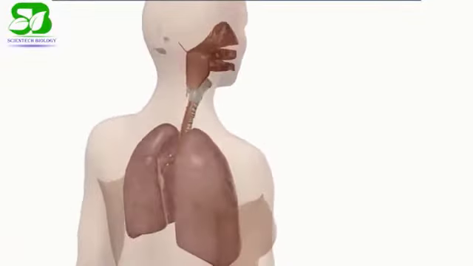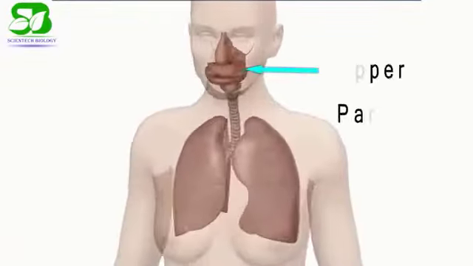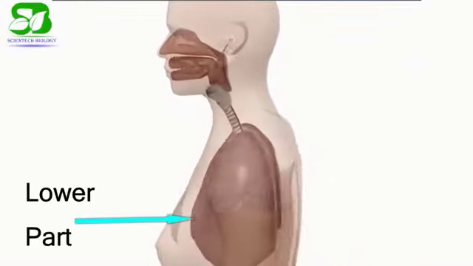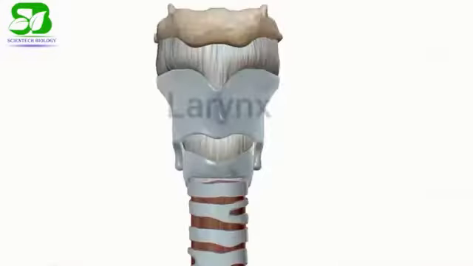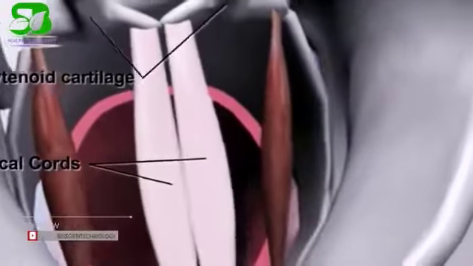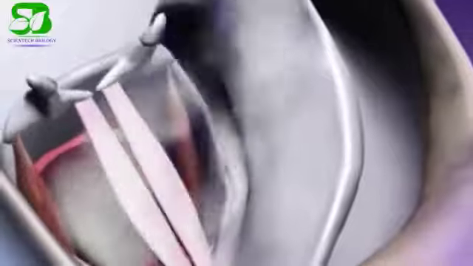So first, coming to the anatomy and physiology of the respiratory system. The human respiratory system has two parts, the upper respiratory system and the lower respiratory system. The larynx is an organ of complex structure that serves a dual function, as an air canal to the lung and as the organ of phonation. The skeletal framework of the larynx consists of cartilages connected by membranes.